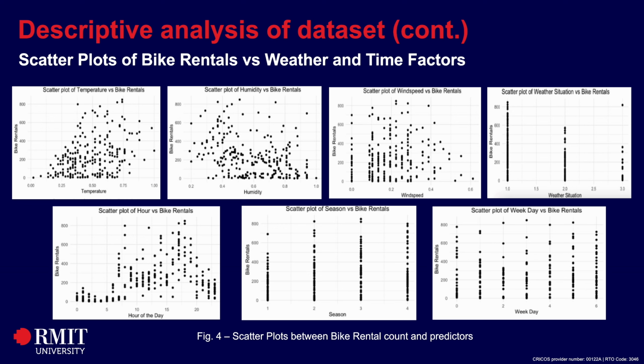We also noticed clear peaks in bike rentals during commuting hours around 8 a.m. and 6 p.m., when many people are using bikes to travel to and from work. These insights about how environmental conditions and human activity influence rentals are critical for our model as they help us account for the dynamics of bike rental behavior. Next, we'll look at how these variables interact with each other.